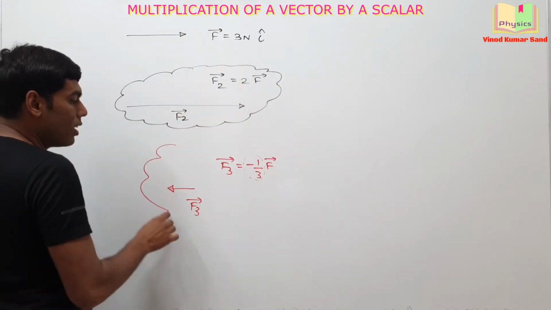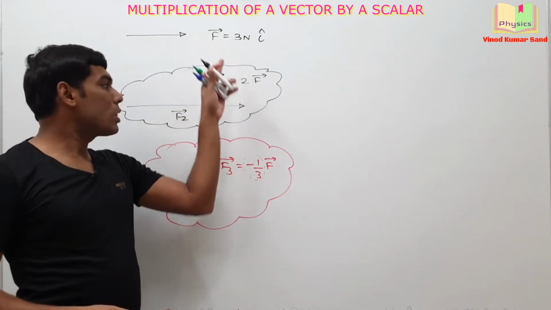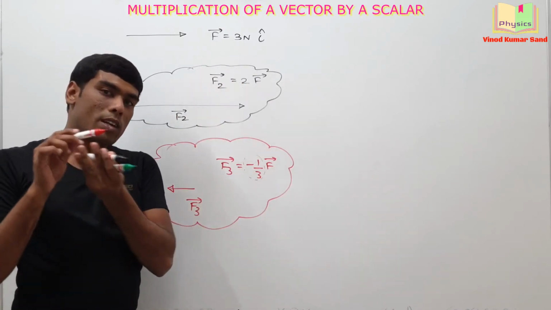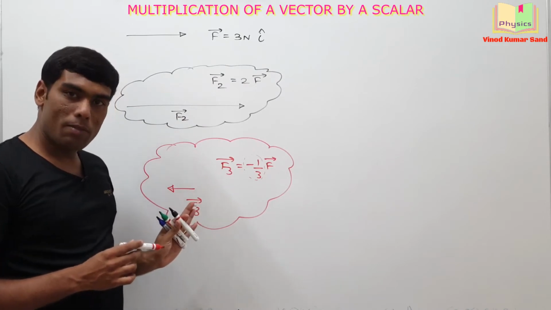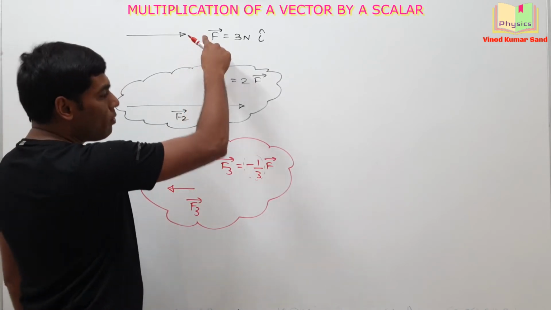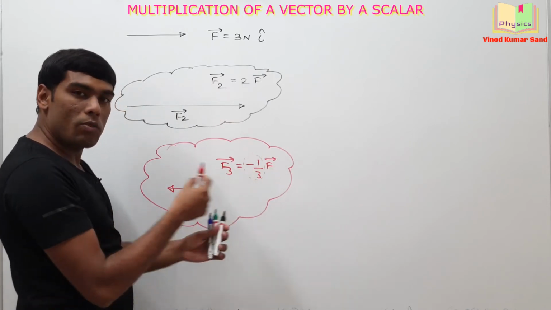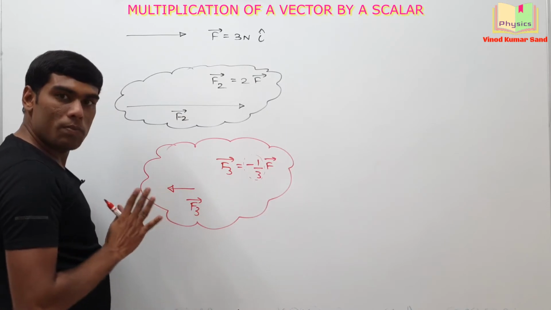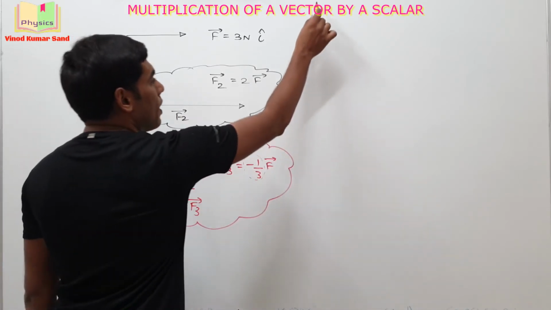So if we multiply a given vector with a positive number, then the direction of the old vector and new vector will be same and magnitude will change as shown in the diagrams. If we multiply the given vector with a negative number, then direction of the new vector and the old vector will be opposite and magnitude will get changed as shown here. Fine. Taking up another example.